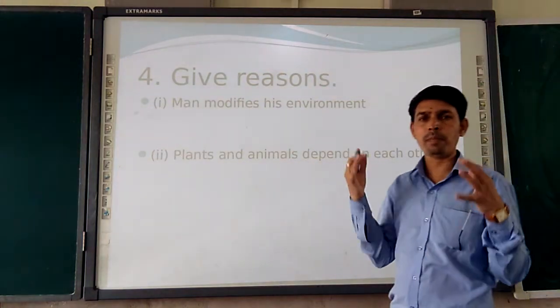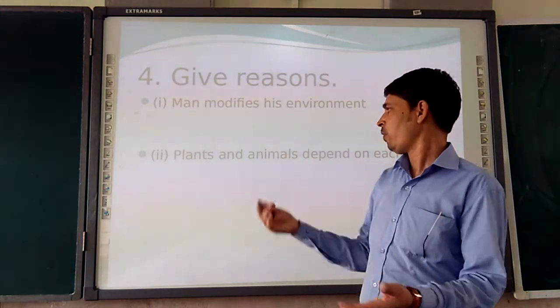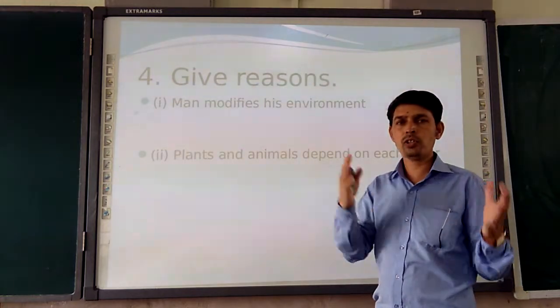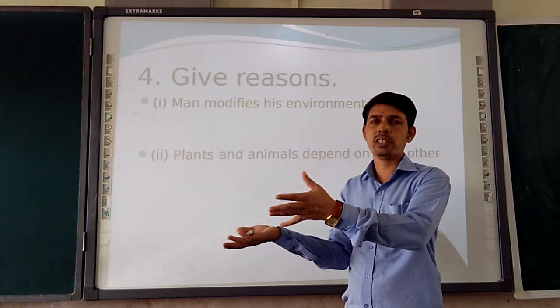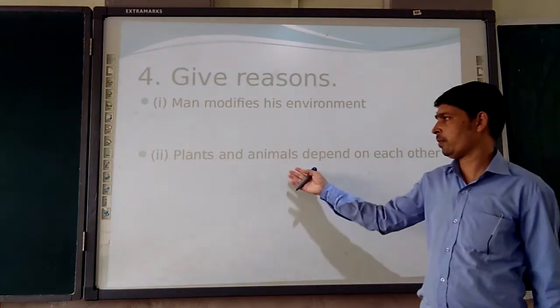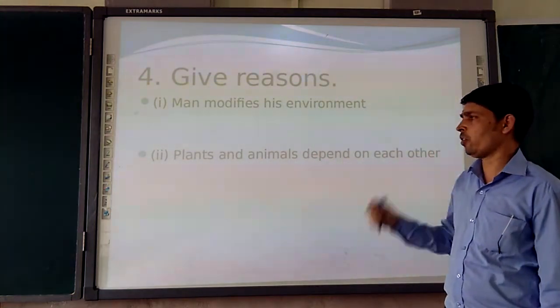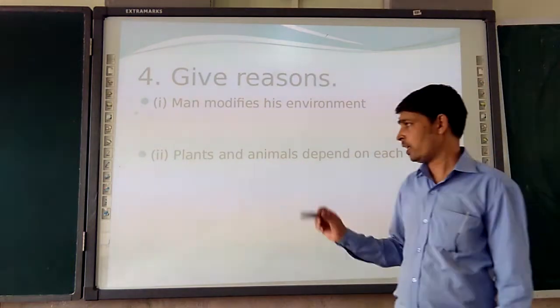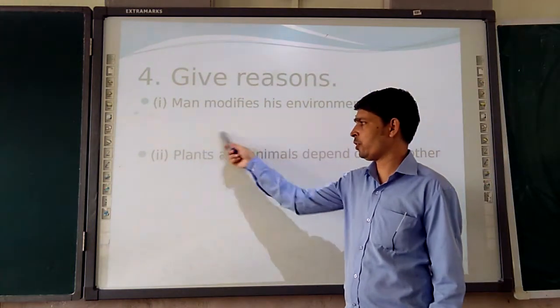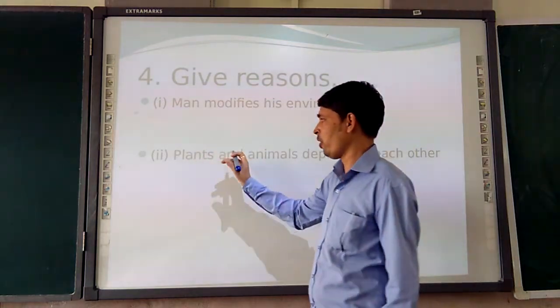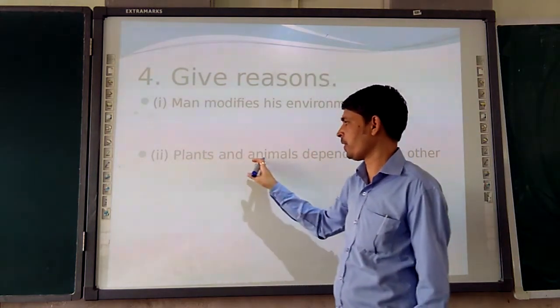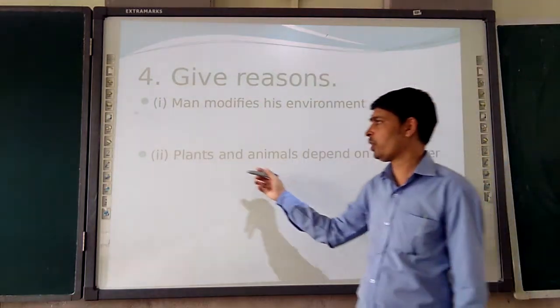We are talking about how plants give oxygen and animals give carbon dioxide. The carbon dioxide is taken by the plants, and the oxygen given by the plants is taken by the animals. So this is dependence on each other. In the same way, animals eat plants, and after that they give manure to the plants.